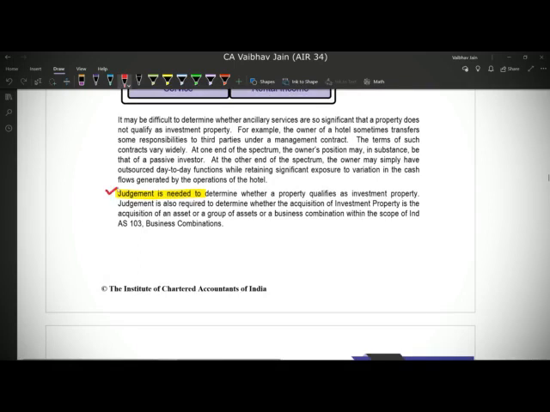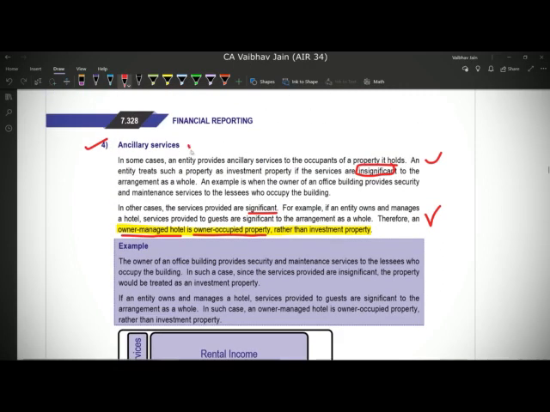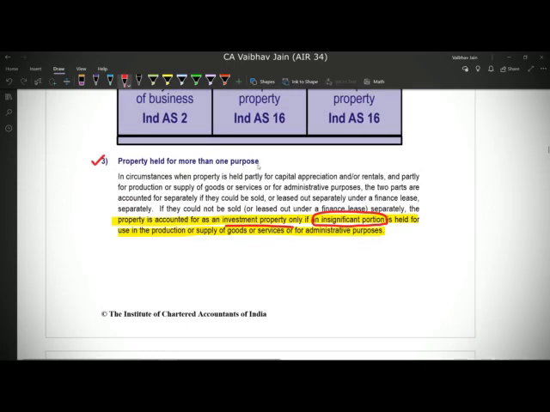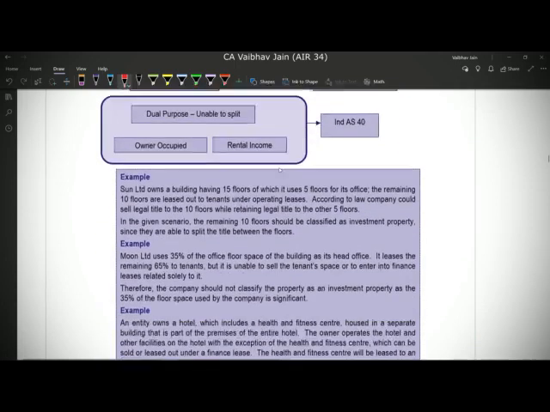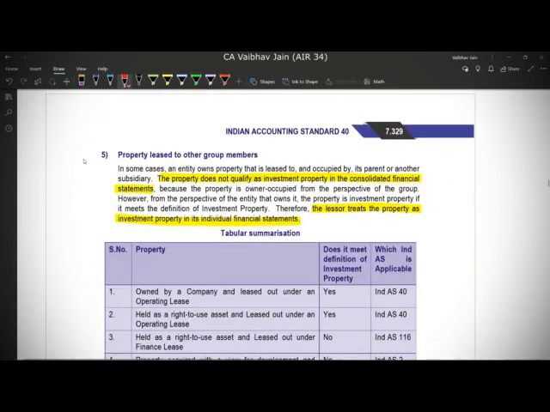Now this is the conclusion that a judgment is needed in either of the cases, because whether the service element is significant or not, or whether the property is being used for dual purposes, the significance of the purposes or the significance of services is a matter of judgment. Now fifth point says that the property is leased to other group members.